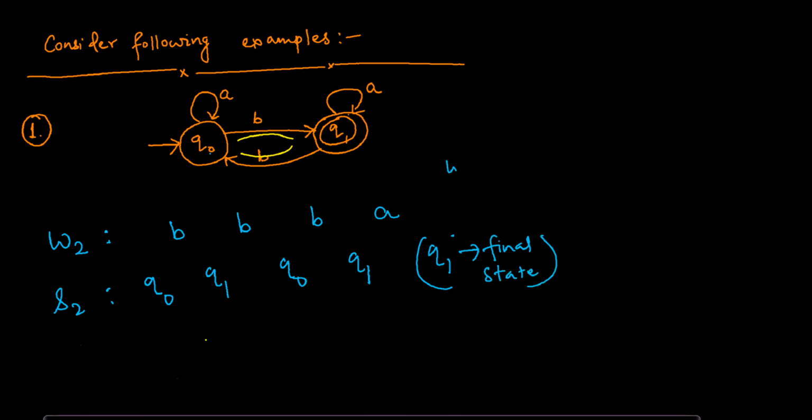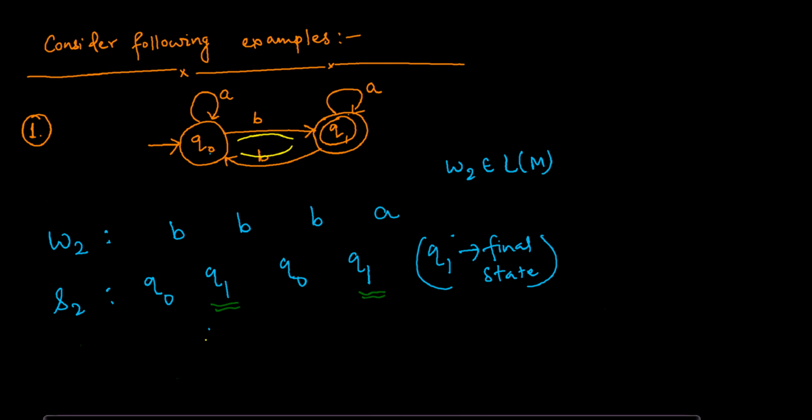Q1 is the final state. So W2 belongs to the language of the machine. As you can see here, there is a loop. As you can see here, there is repetition of state. This is Q1. This is Q1.